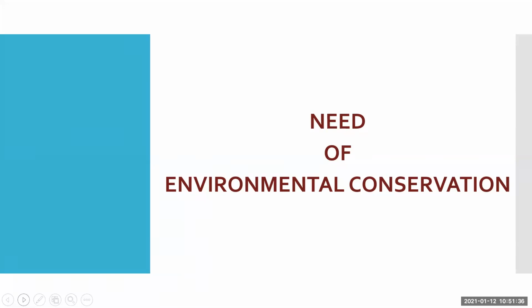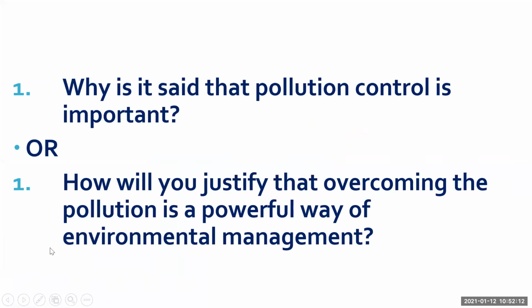Then we studied ecology, the science that studies the interaction between biotic and abiotic components. Then we moved towards pollution. We learned about the types of pollution, what pollution is, how pollution is affecting the environment, and what its effects are. Now today we are going to talk about the need for environmental conservation. Why is there a need to conserve the environment? Let us take some revision of the previous lessons.